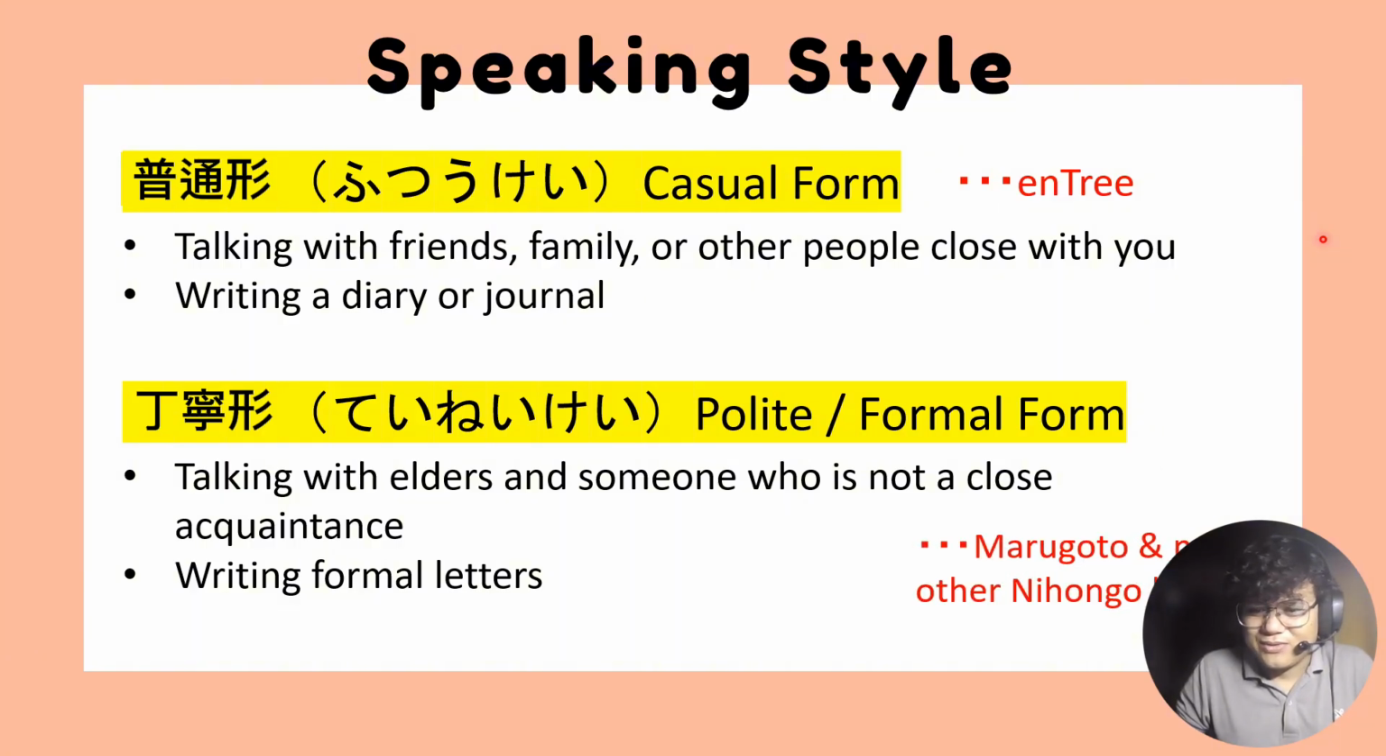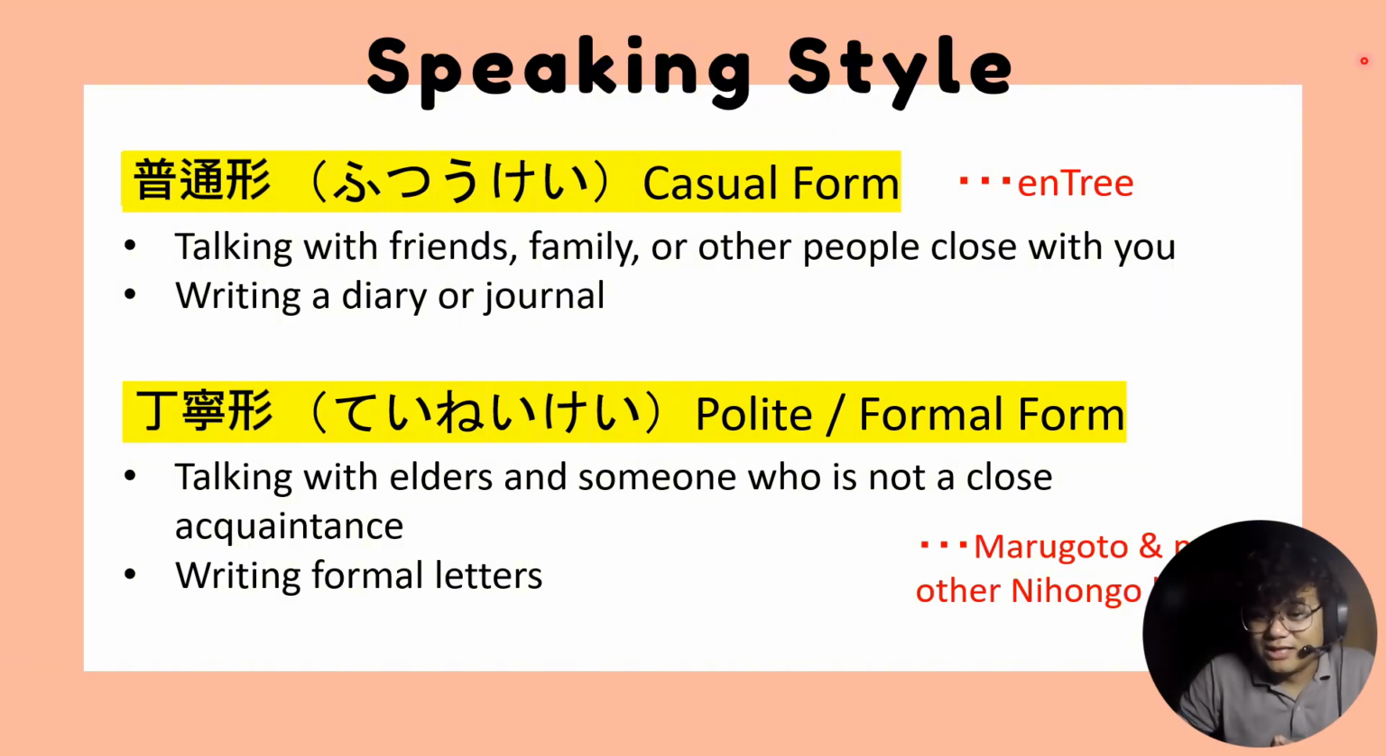Actually, in Marugoto and in most other Nihongo books, Nihongo is introduced using the polite and formal forms. So why? If you're using a different style, without considering who you are talking with, you might sound rude to your listener if you're not using the correct form or speaking style. Like for example, if you're talking with your principal, you don't talk to them in a casual way, diba? There should be a level of respect.